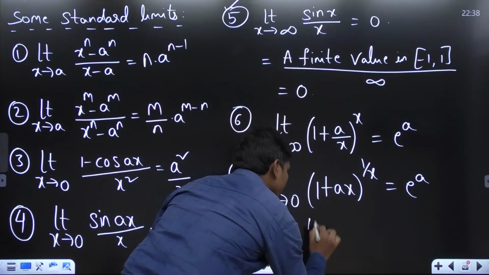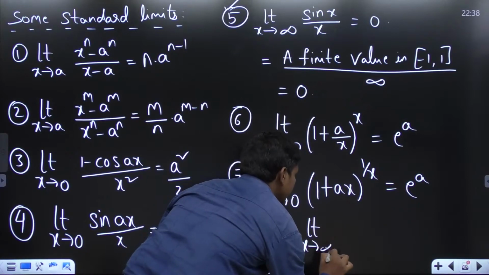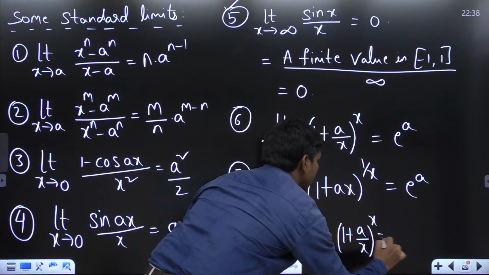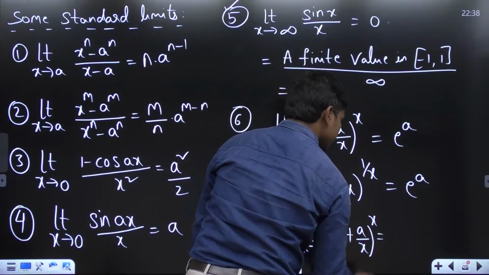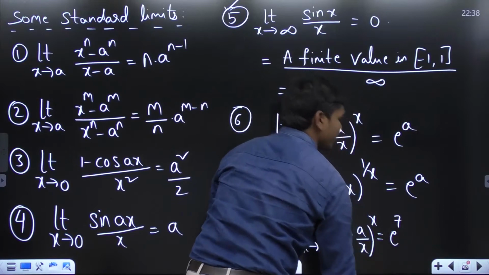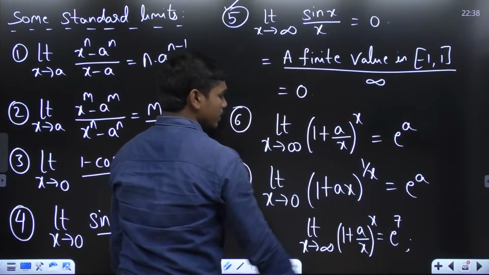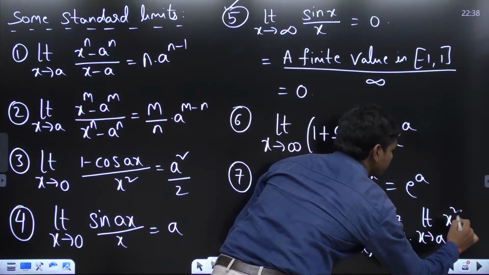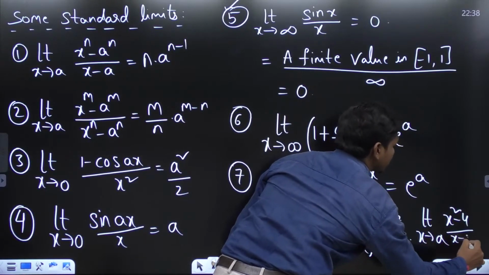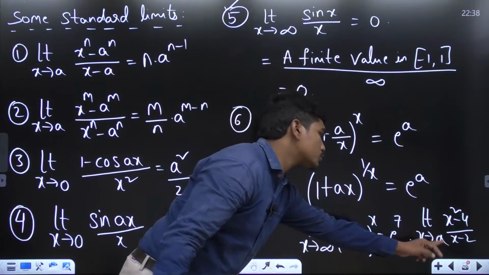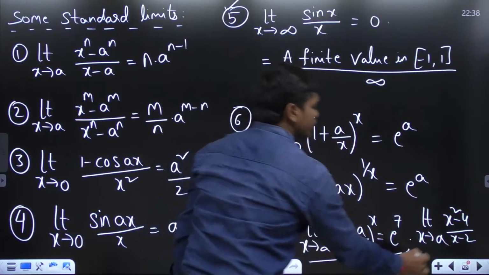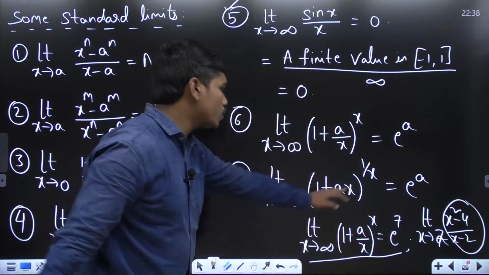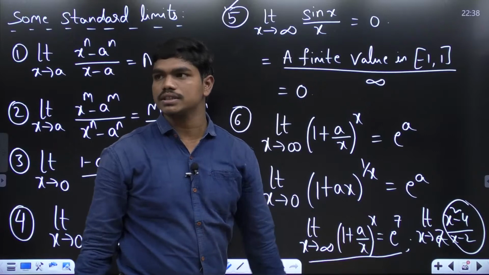Okay, so they have given something like this: limit x tends to infinity, (1 plus a by x) whole power x is equal to e power 7. Then they have given limit x tends to a, x square minus 4 by x minus 2, something like this. If you know that a is equal to 7 from this equation, then you can substitute 7 here and get the value of this expression. If you know this, you will be saving your time in the examination.